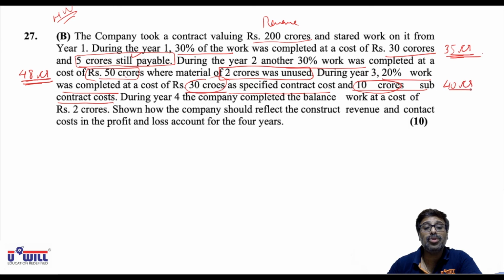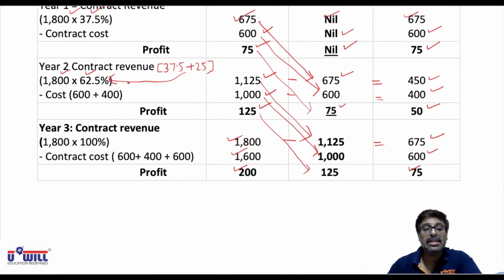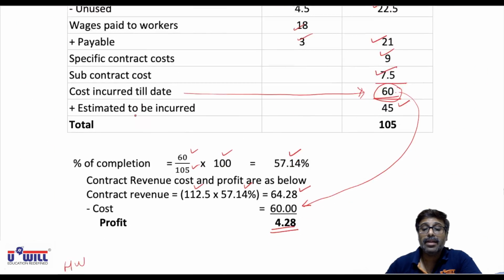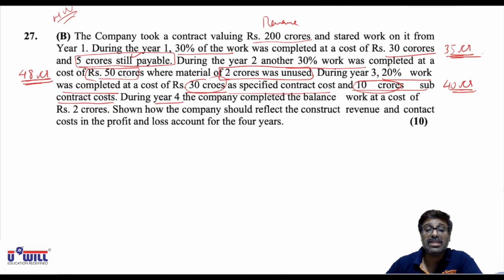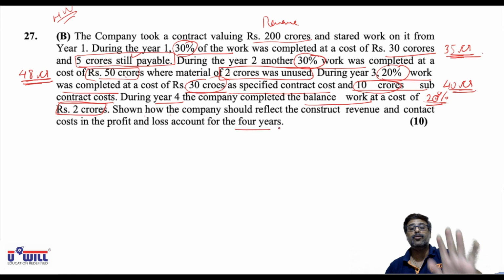During the year 4, similar question but 4 years. We had this of 3 years. This is a question of 4 years. The company completed the balance work. Now what is the balance work? 30% plus 30%, 60% plus 20%, 80%. So balance work is 20%. At a cost of 2 crores only. Show how the company would reflect the contract costs and revenue in the P&L account for all the 4 years. Similar question but for 4 years.